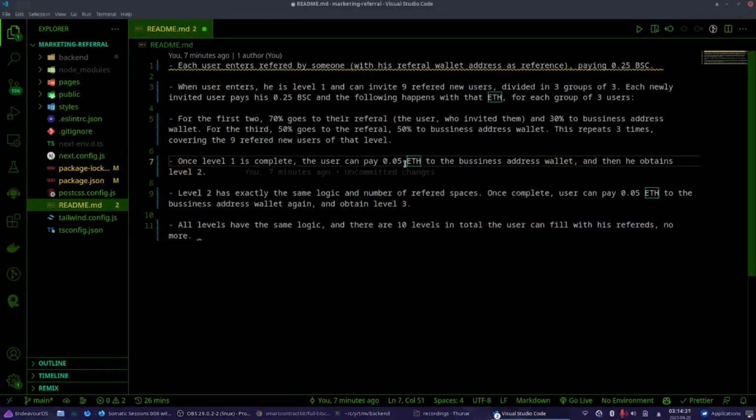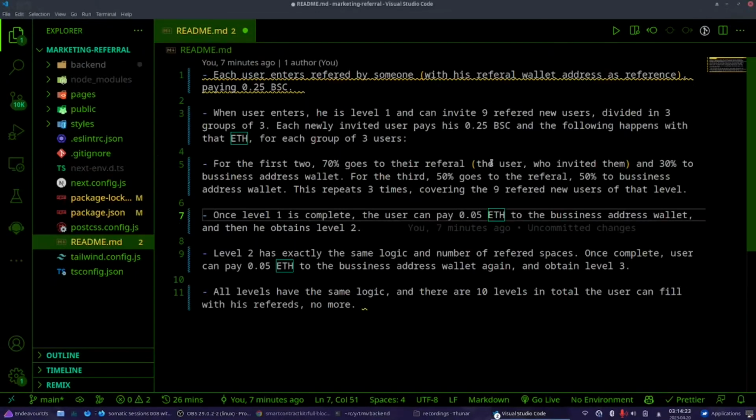Hello everyone, this is Murat, and today we are going to build a marketing referral system using Solidity, Hardhat, Ethers.js and Next.js. First, we are going to write a smart contract with Solidity and using Hardhat. Then we are going to write the front end with Next.js and the newest version of Ethers.js.